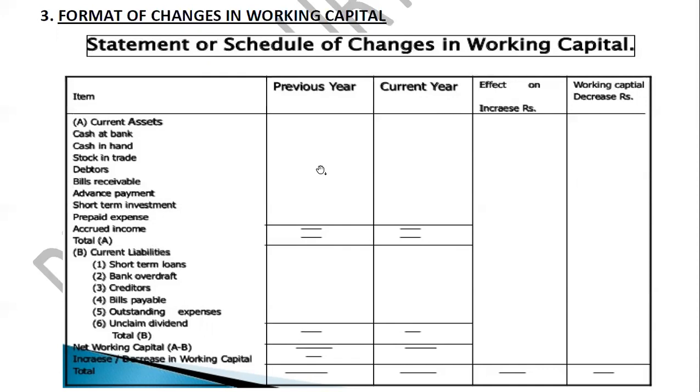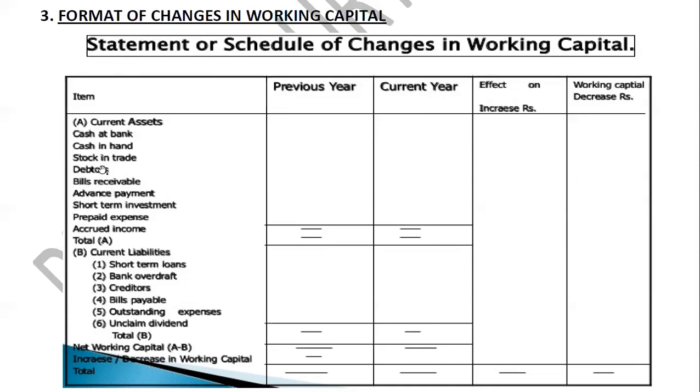There will be 2 balance sheets given to you, right? Balance sheets of 2 particular years. For example, yesterday I gave 2019 and 2020, right? So those particular years will be given, and you have to compare between both of them whether it is an increase or decrease, right? We did this in detail. I gave you the examples also, so not going into much detail, but you need to understand current assets include everything, students, right? It includes your cash at bank, that is bank balance, cash in hand, stock in trade, that is your closing stock, right? Not opening stock, it is your closing stock.